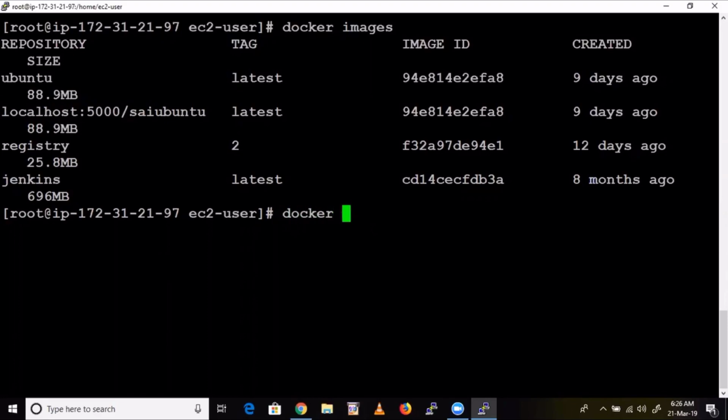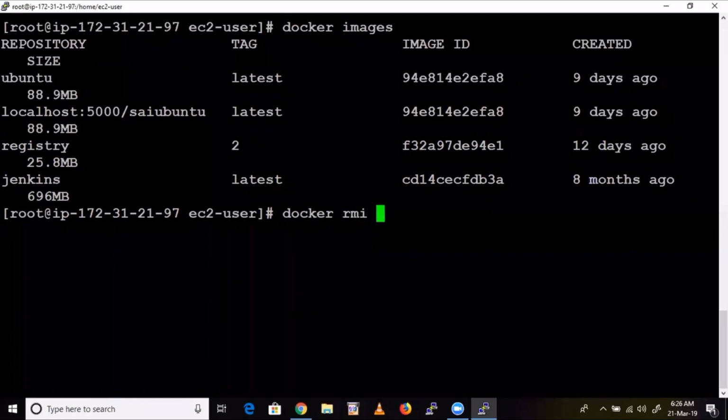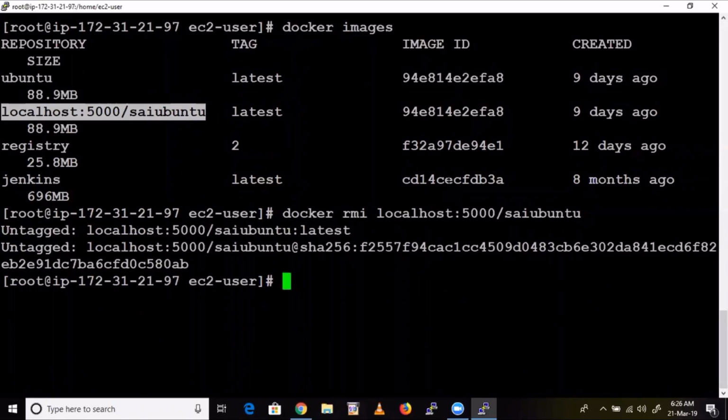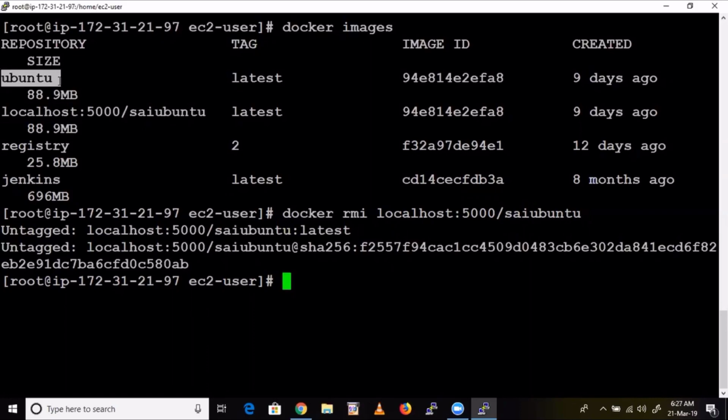docker rmi to remove the image, right? So I'm removing this image from my base machine. Okay, we have removed. And let me remove this one as well.